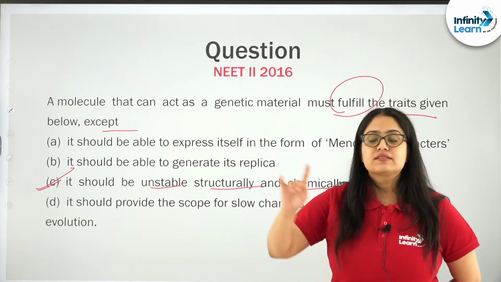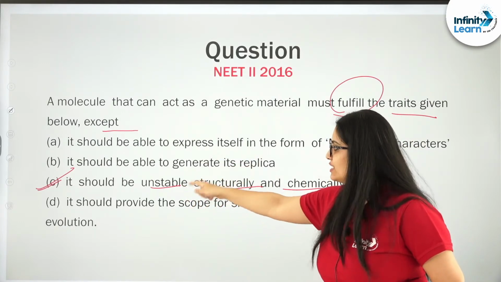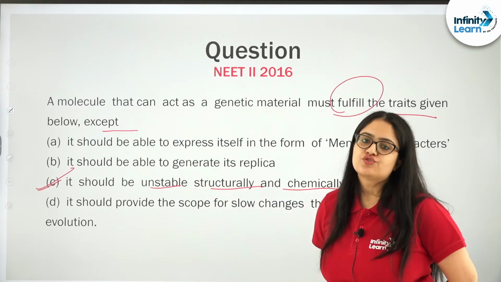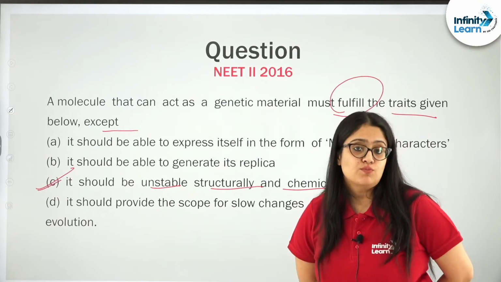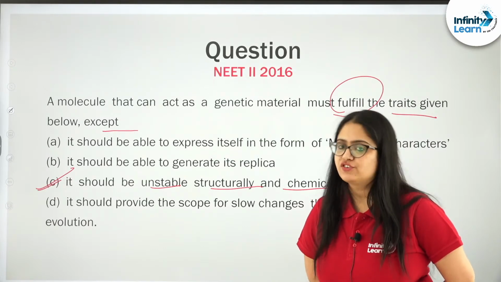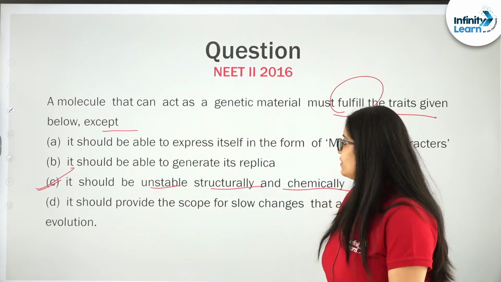Only and only it is the third point where DNA won and RNA lost. So, RNA is actually structurally and chemically unstable in comparison to DNA. So, DNA is more stable structurally as well as chemically in comparison to RNA, and hence DNA is considered as the genetic material.